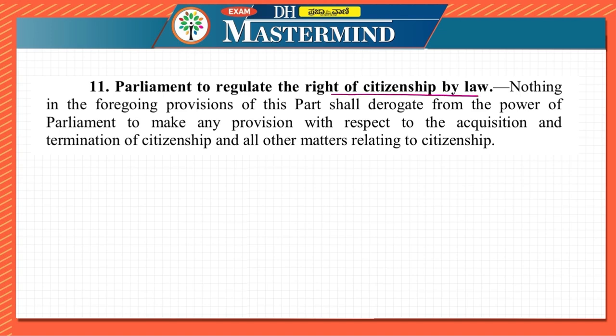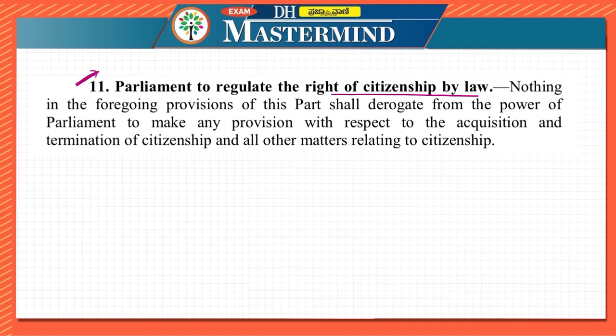That is, till 1950, that is till the constitution came into place, we saw that there are different rules and regulations which have been given in the constitution itself: how can a person be citizen of India? Now what happens if the person is born after that, and if a person has come after, let's say, 1971, that is the Bangladesh liberation war, after that if there has been migration, etc.? So the Parliament initially has mentioned that post that, whatever are the rules related to citizenship, Parliament will be making them. That is, they have given the freedom to Parliament.